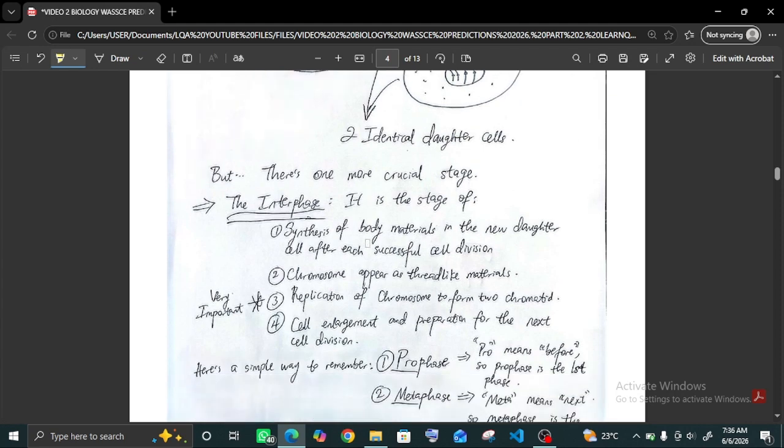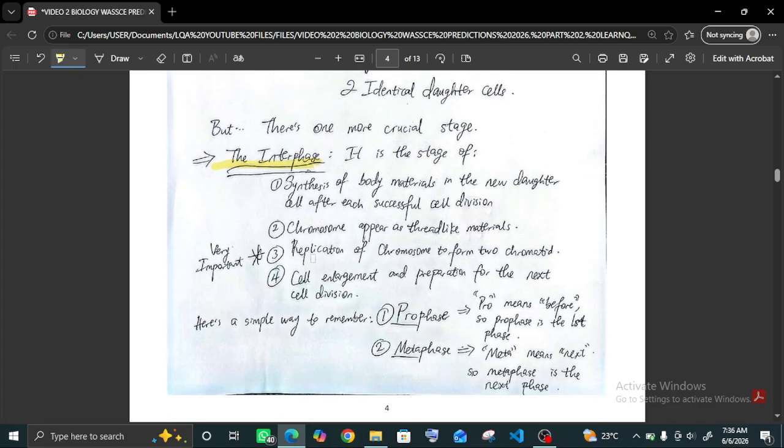There is one more crucial stage in mitosis, that is the interphase. Although it is not a process in mitotic cell division, it's a crucial phase after each mitotic cell division. It is a stage of synthesis of body materials in the daughter cell after each successful cell division.